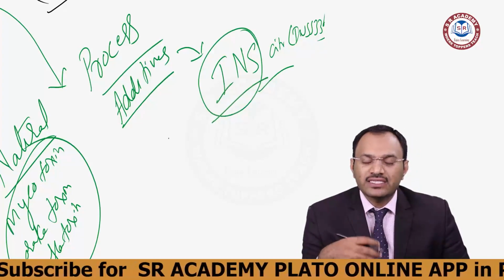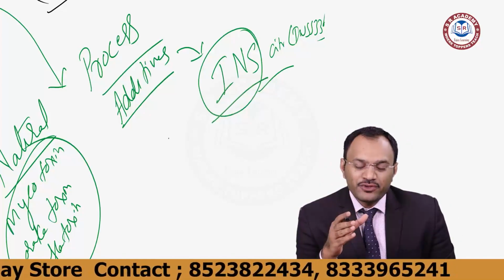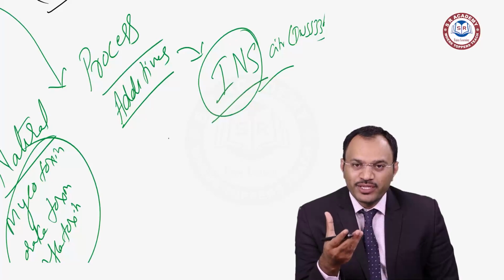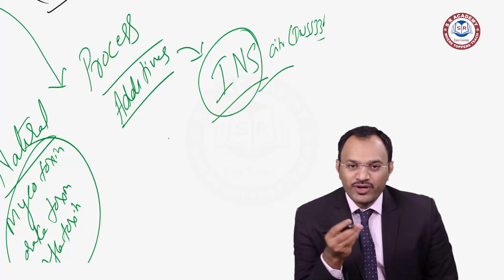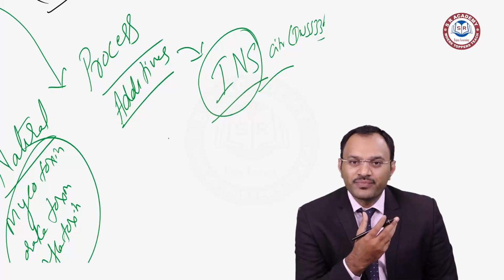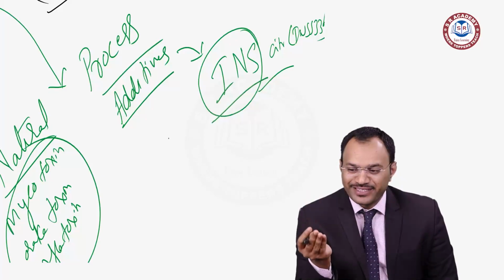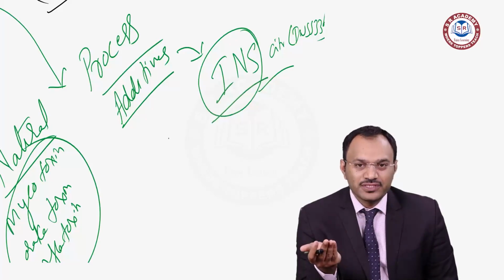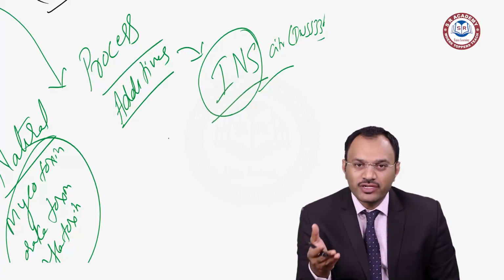If you use these additives in excess quantities, as in regular restaurants, to give an intensified look to your biryanis or paneer butter masalas or butter chicken masalas or palak paneer, they will be using some colors. You order a palak paneer and it comes out very green. You don't expect that green. After you eat, if you look at your hands, they look like mehendi. What is that? This is all colors. They're not supposed to use them in that, but they have used it. So we need an understanding of whether additives should be used in a product or not.